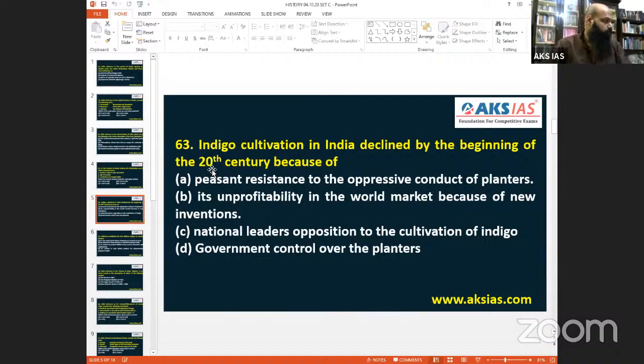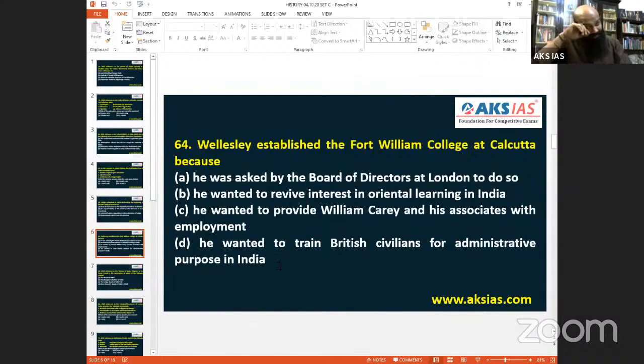Next one, 64 according to set C. Richard Wellesley. In 2018, there was a question on Arthur Wellesley; they are called the Wellesley brothers. 2018 was on Arthur Wellesley, Duke of Wellington. 2020, Richard Wellesley, the Viceroy or Governor General of India, established Fort William at Calcutta. What was the reason? He must have been asked by the Board of Directors. Without that you cannot do anything.